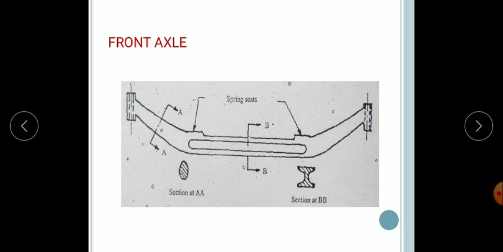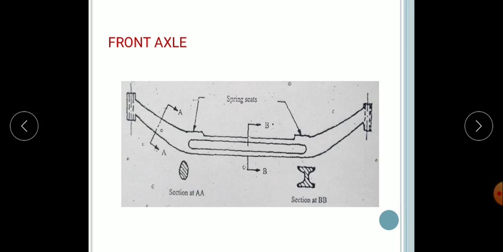The figure shows the differential components of a front axle. The front axle is used to carry the weight of the front part of the vehicle, and also to absorb the shock during road surface variations. It also carries the mechanism for steering the vehicle. It is made up of an I section in the center position, while the ends are made either circular or elliptical.